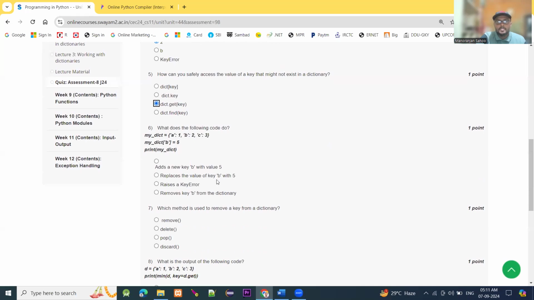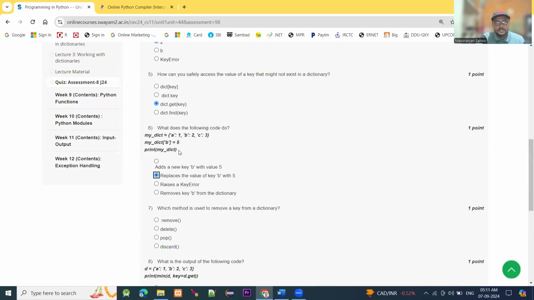Moving to question number 6, my_dict is a equals 1, b equals 2, and c equals 3. my_dict of b equals 5. Okay, then print my_dict. Then what will it be? It will be 6, option B. Replace the value of key b with 5.